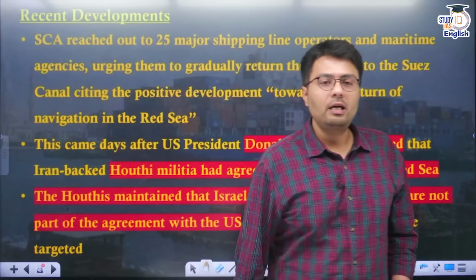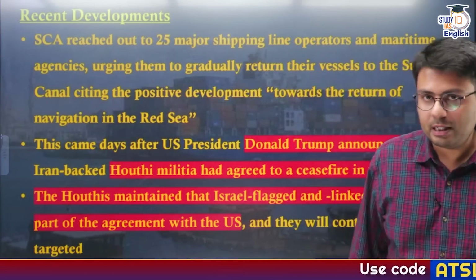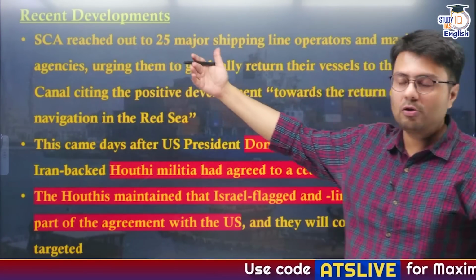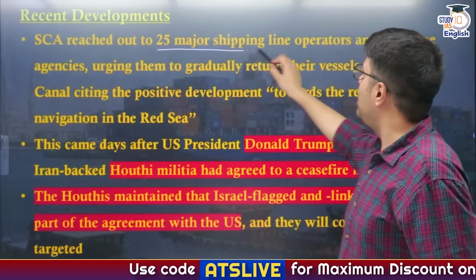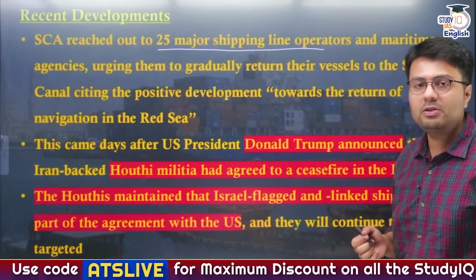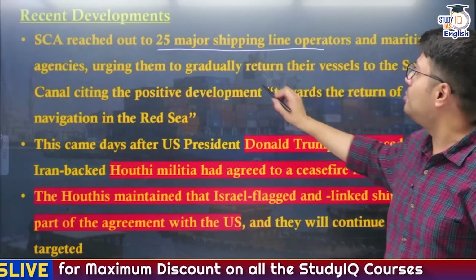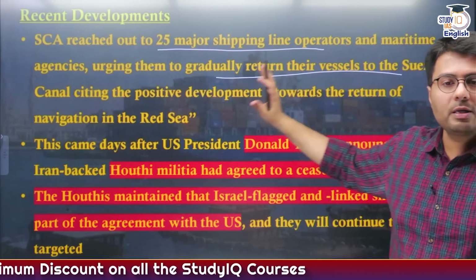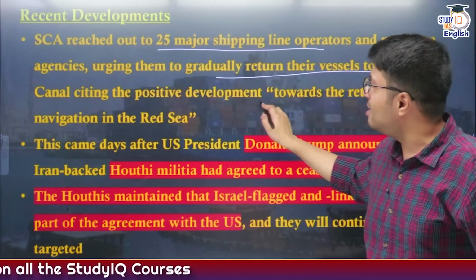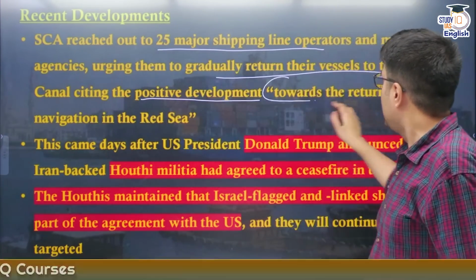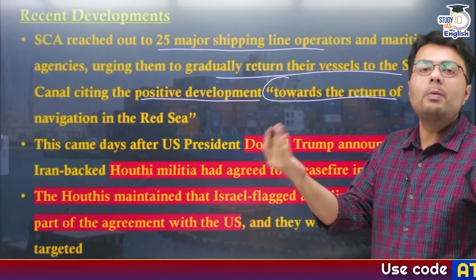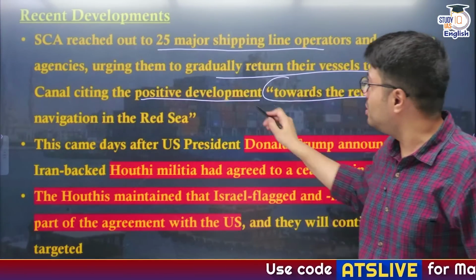Now let us understand the recent developments that have happened in the region. First, the Suez Canal Authority reached out to 25 major shipping line operators and maritime agencies, and urged them to gradually return their vessels to the Suez Canal region. They said that there is a positive development toward ensuring the return of normalcy in the Red Sea region. And what was this positive development?